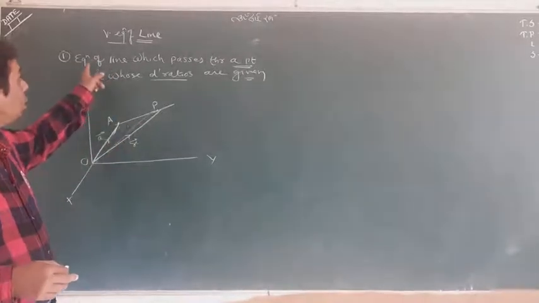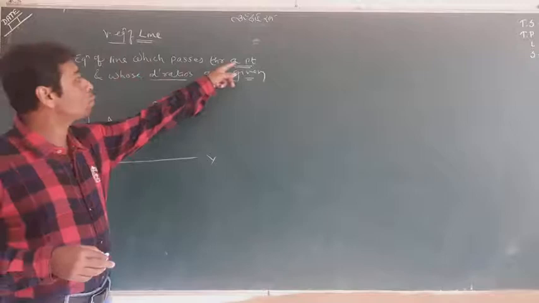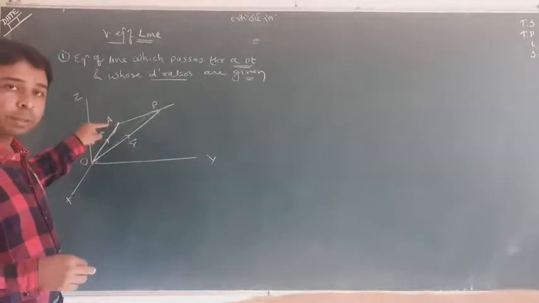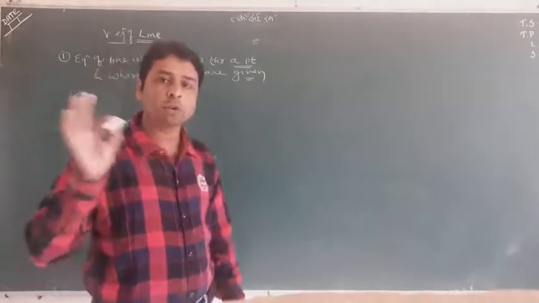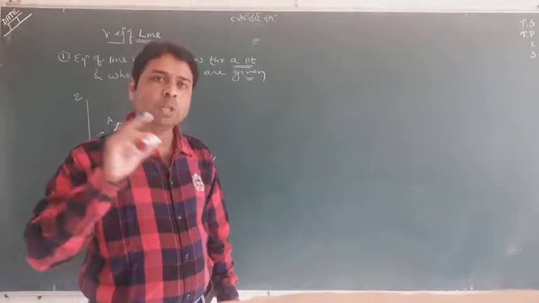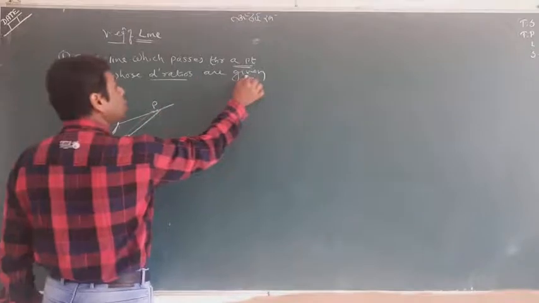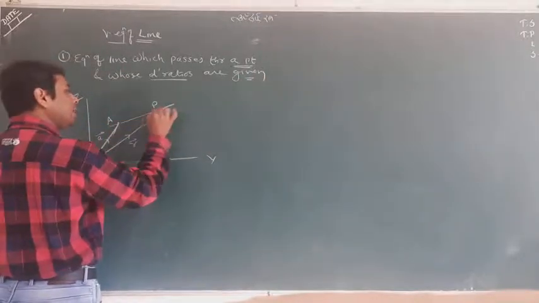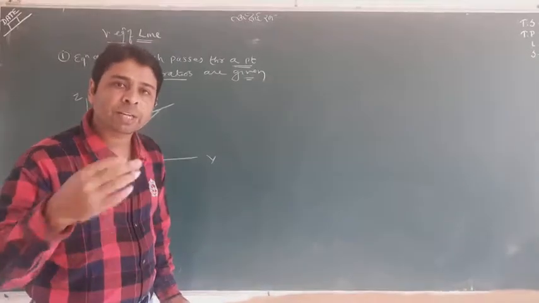Now what is it saying? The equation of line which passes through a point: this line is passing through A, one point. Don't say it is also passing through P, as a second point. No, we do not know two points, only one known point, which is A. P is only a variable point x, y, z. Now, whose direction ratios are given? This is the line whose direction ratios are given.